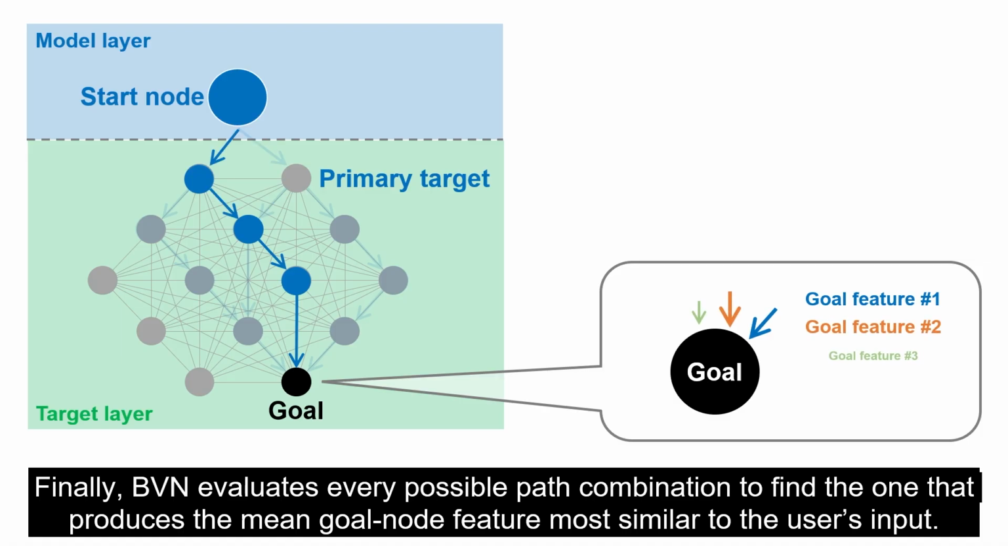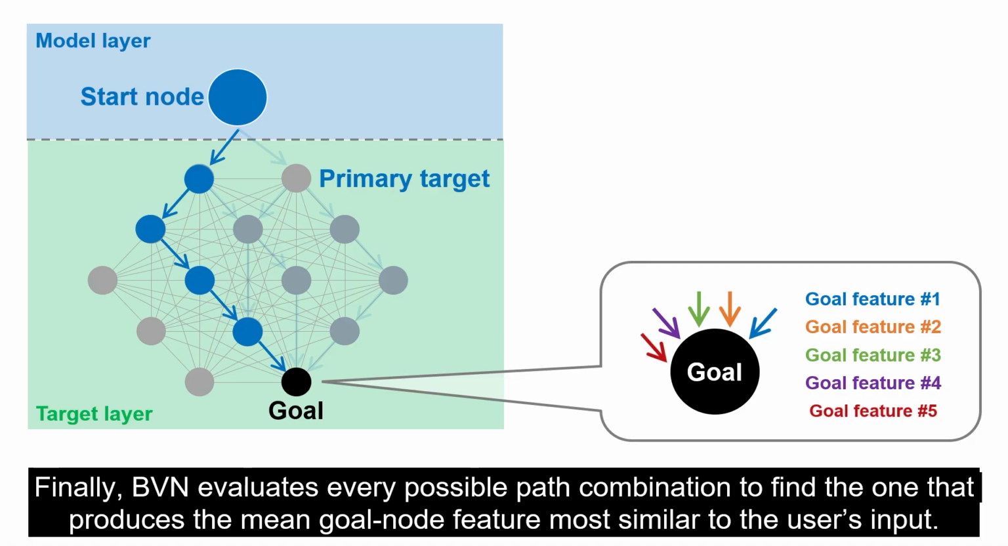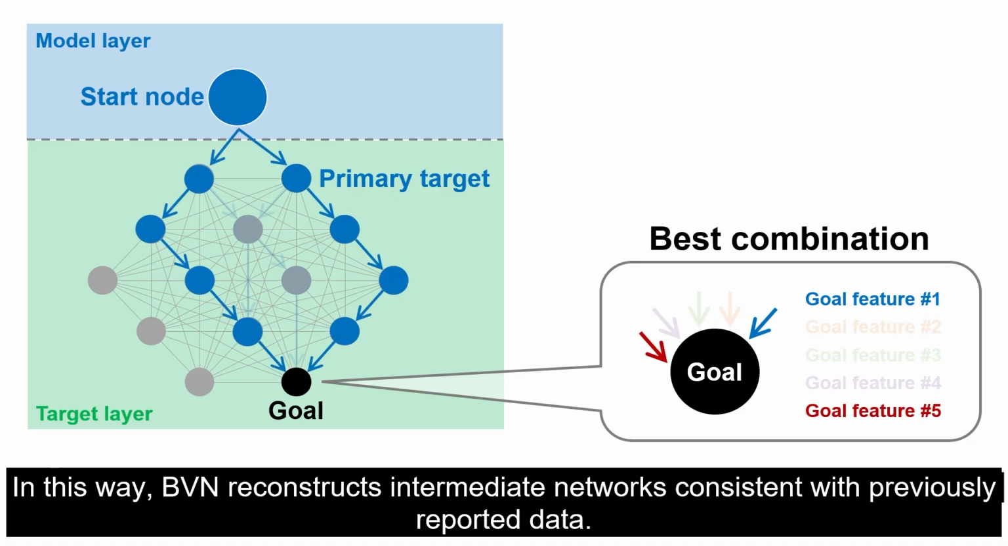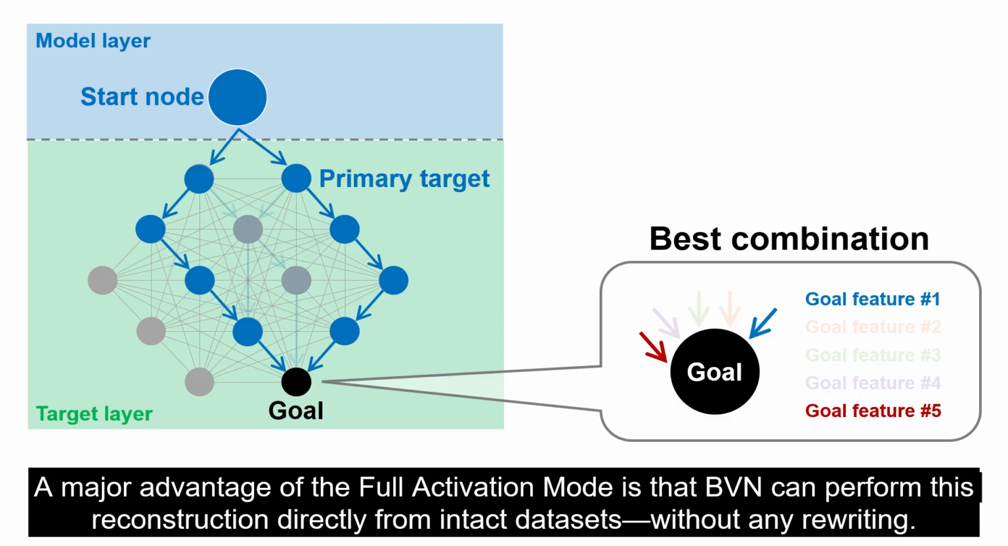Finally, BVN evaluates every possible path combination to find the one that produces the mean goal node feature most similar to the user's input. In this way, BVN reconstructs intermediate networks consistent with previously reported data. A major advantage of the full activation mode is that BVN can perform this reconstruction directly from intact datasets, without any rewriting.